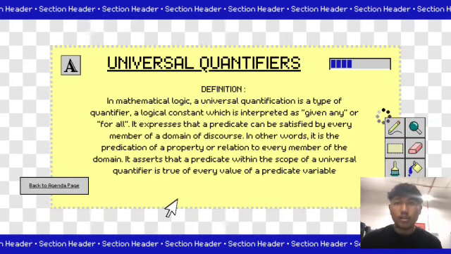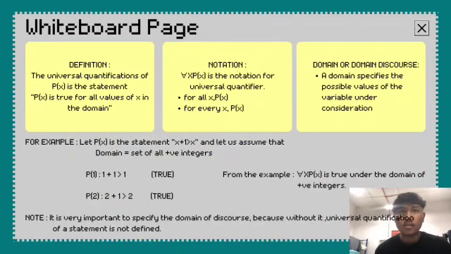It asserts that a predicate within the scope of a universal quantifier is true of every value of a predicate variable. The universal quantification of P(x) is the statement that P(x) is true for all values of x in the domain.